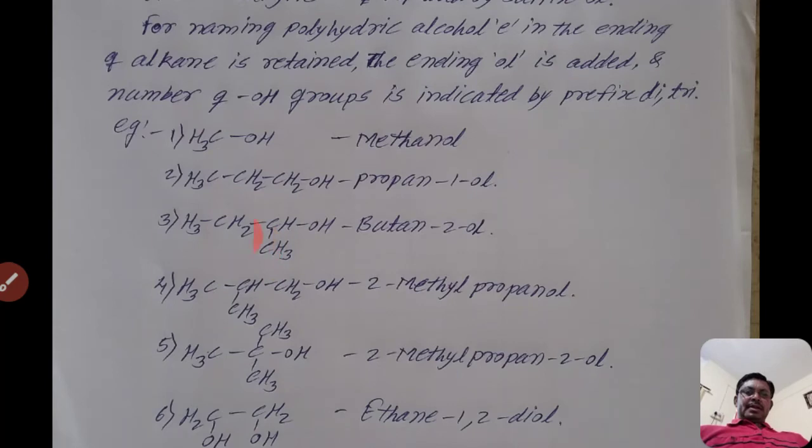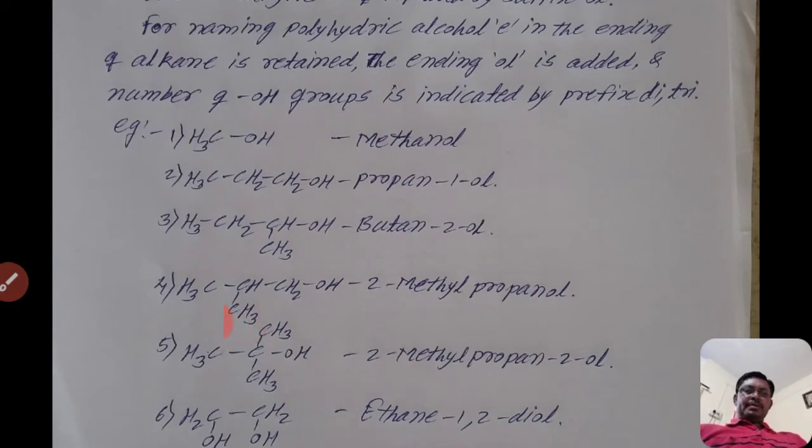That means the 4 carbon atoms make butane. At the second carbon atom the hydroxyl group is attached, so that is 2. That is CH3, CH2, CH, OH, CH3. Butan-2-ol, because at the second position the hydroxyl group is attached and it is an alcoholic group, so OL is replaced in place of the E of butane, and we get butan-2-ol.